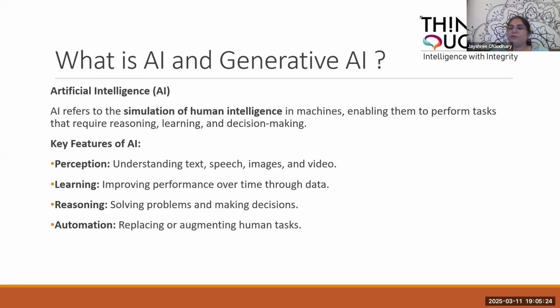One is perception, where it understands text, speech, images, and videos. Learning, where it improves its performance over a period of time through data. Reasoning, where it solves problems and makes decisions. And automation, which is the replacing and augmentation of human tasks.